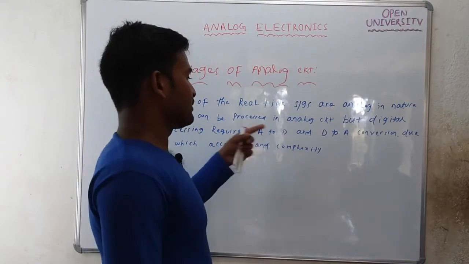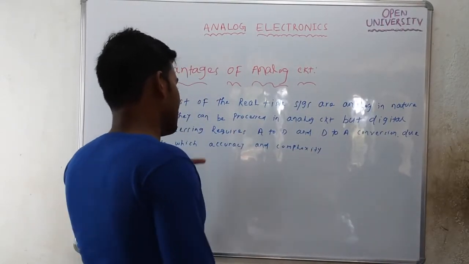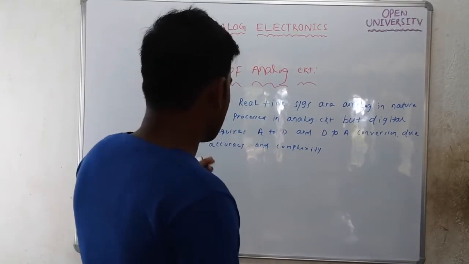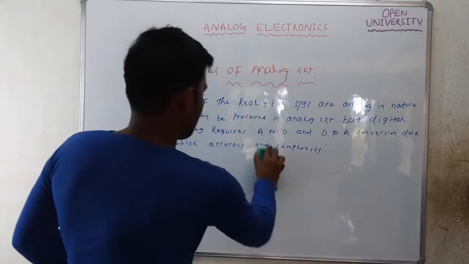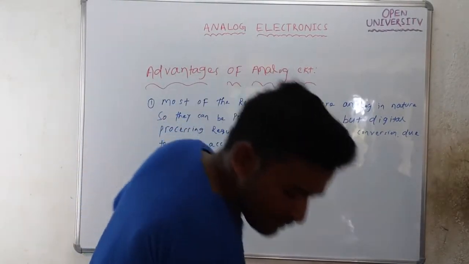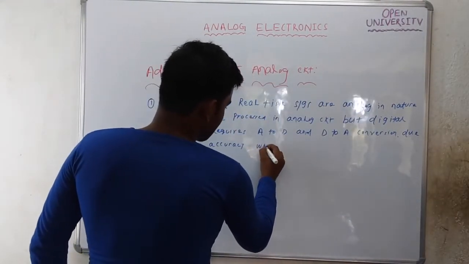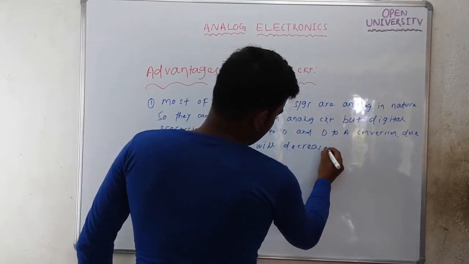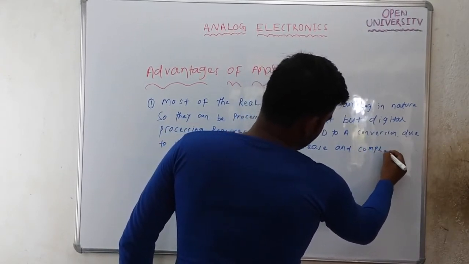In this, if you want to convert A to D and D to A, the complexity will increase as well as accuracy will decrease, because some quantization error will be there. So accuracy will decrease and complexity will increase. Okay, in this conversion, signal accuracy will decrease and complexity increase.